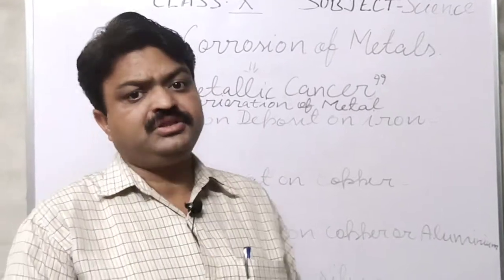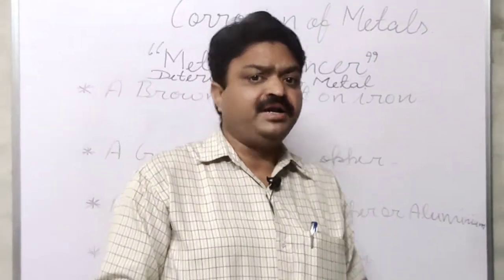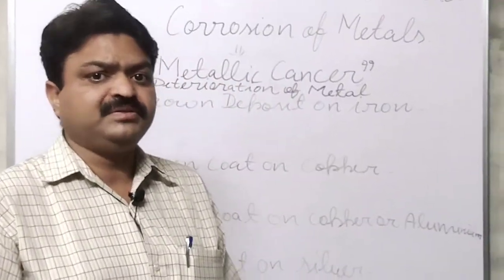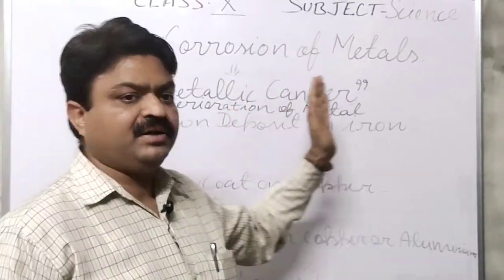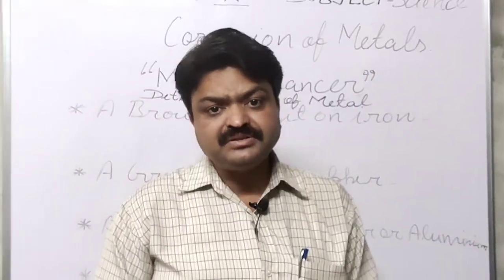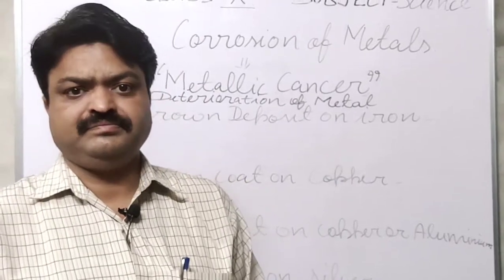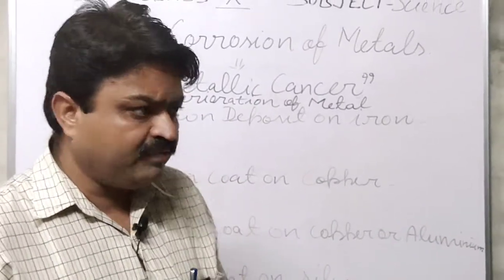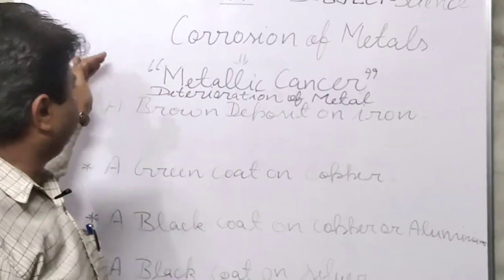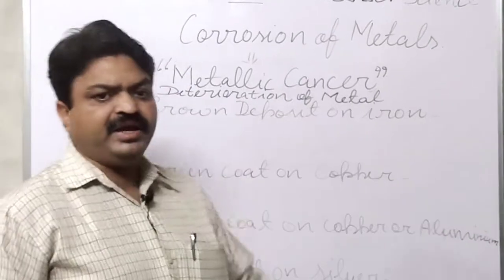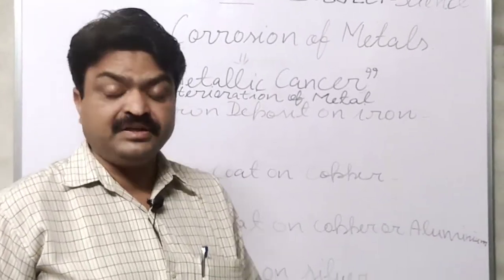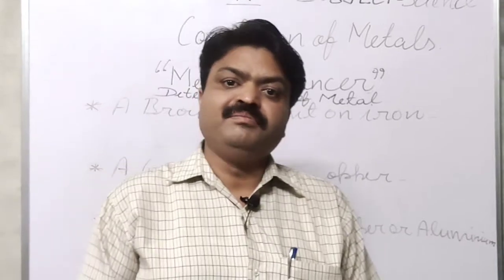What is corrosion? It is the scientific process in which the metal loses its appearance, meaning it becomes dull, and this phenomenon is also known as metallic cancer. What do we call it? Metallic cancer.